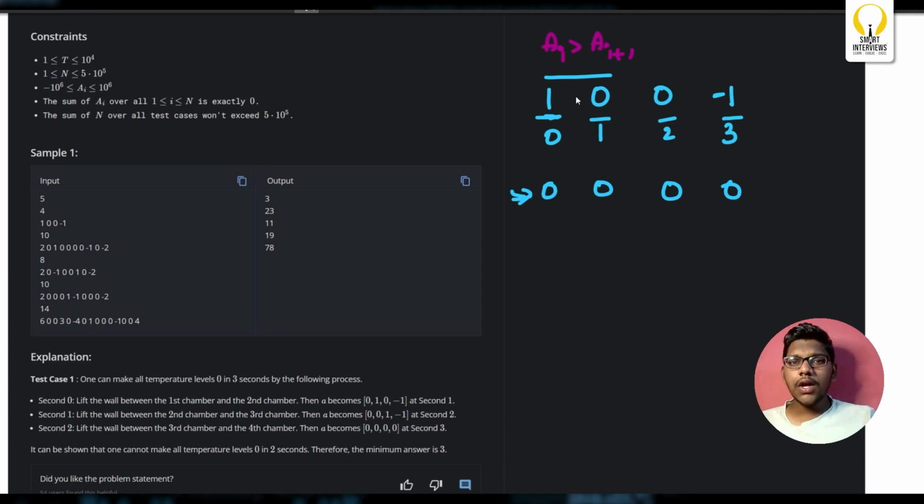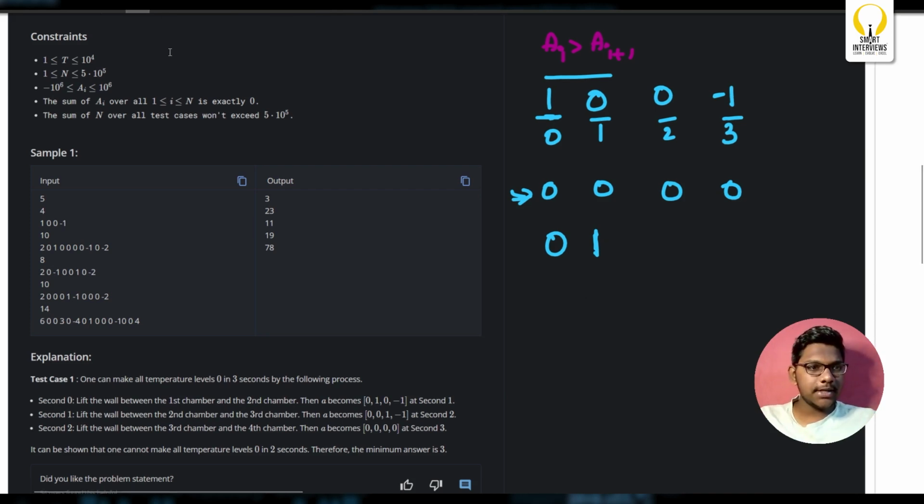If you open the bridge between these two chambers, the water will obviously mix. The chamber which has the higher temperature will be reduced by 1. So this will now become 0 and this will now become 1.